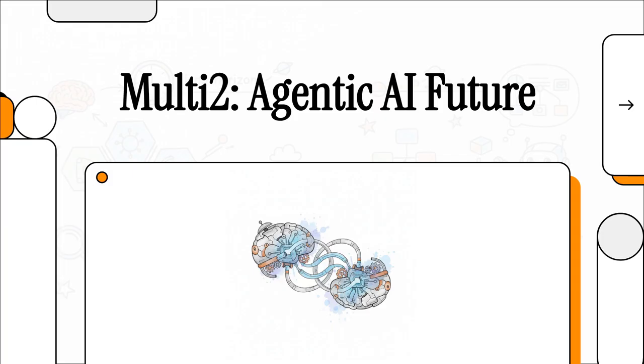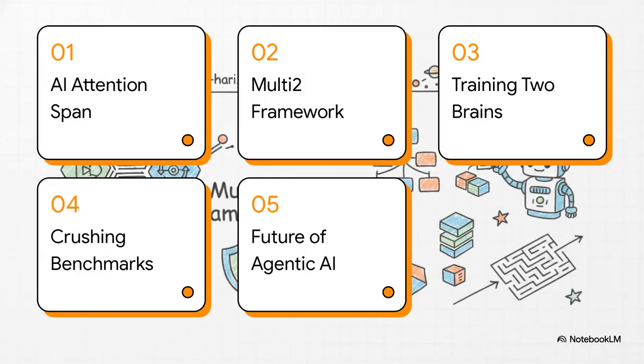So today, we're looking at a brand new framework called Multi2, which completely rethinks the architecture of AI agents to solve this exact problem. Okay, let's dive into this. Here is our cognitive roadmap for today. First, we'll hit the AI attention span problem, then meet the Multi2 framework. After that, we'll look at training the two brains, see how it's crushing the benchmarks, and finally wrap up with the future of agentic AI.